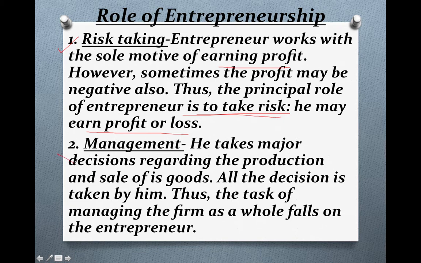Now second is management. All the decisions are taken by the entrepreneur. Decisions regarding what? The production and sale of goods, how the production will be carried on, how the goods would be transferred to the customers, what services would be provided, how to satisfy the customers, how to bring modifications or changes in the product. All these decisions regarding production management and the sale of goods would be done by the entrepreneur.